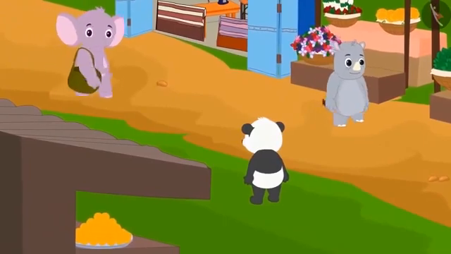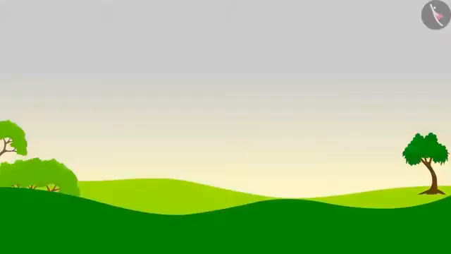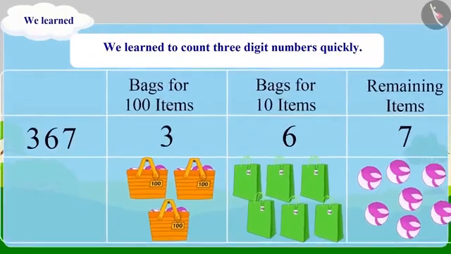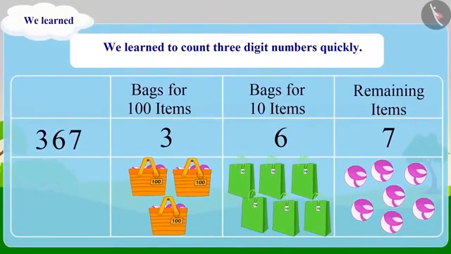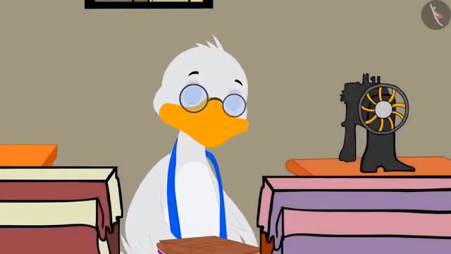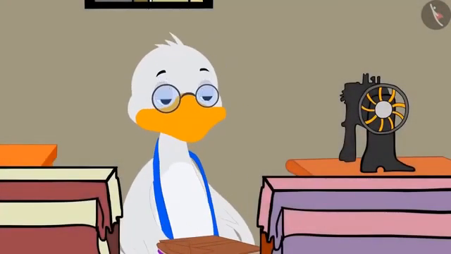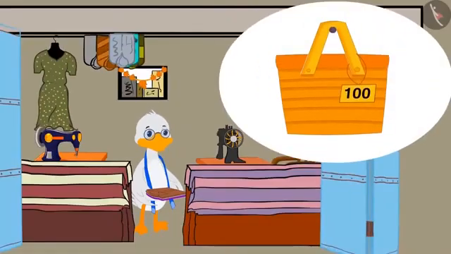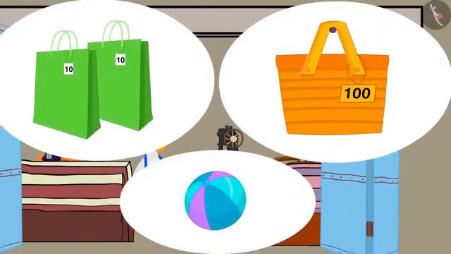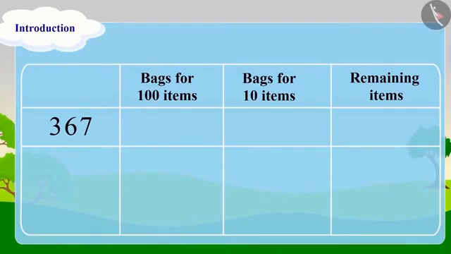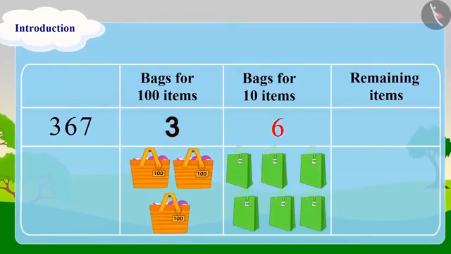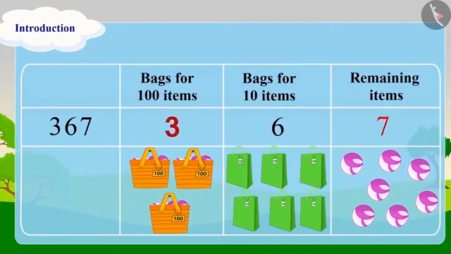Children, do you remember Appu's visit to the market? We learned to count 3-digit numbers quickly by grouping in the last lesson. Children, we learned to write 3-digit numbers in groups of 100, 10 and 1 with the help of Batak Uncle's bags. In the same way, we can write any 3-digit number in the group of 100, 10 and 1. Let's look at another example of this.